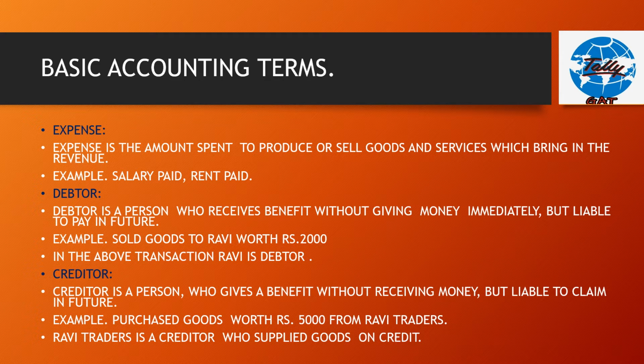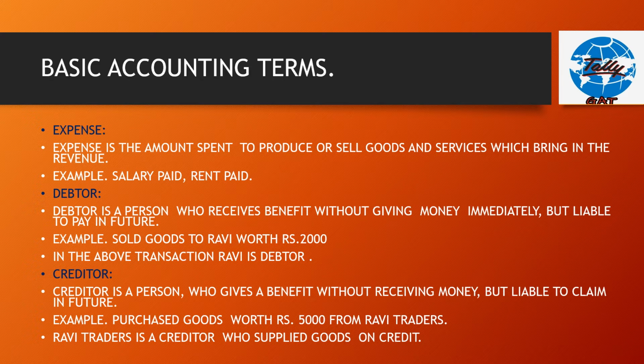Now, who is a creditor? Creditor is a person who gives a benefit without receiving money but is liable to claim in future. In other words, a creditor is a person who supplies goods or services to the company, but will be paid later the amount of goods or services provided to the company in future.